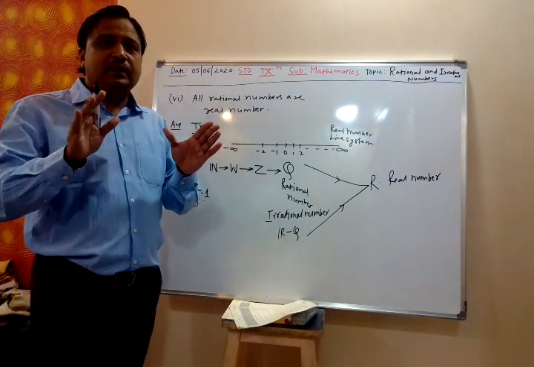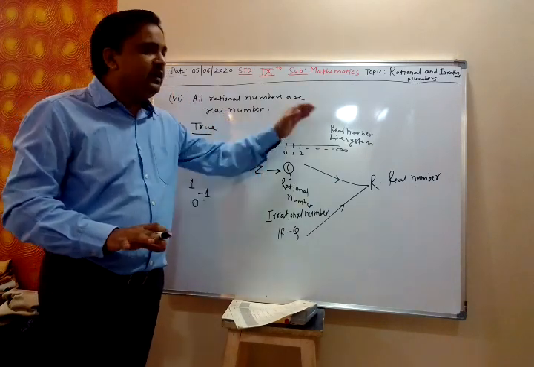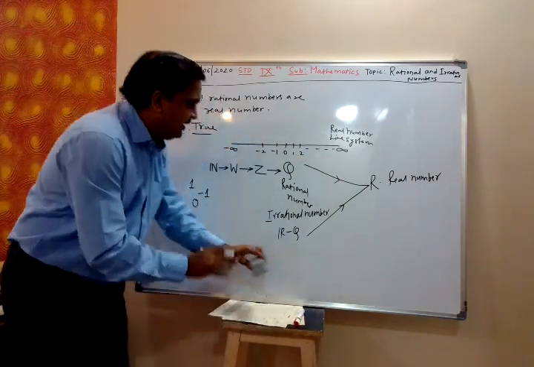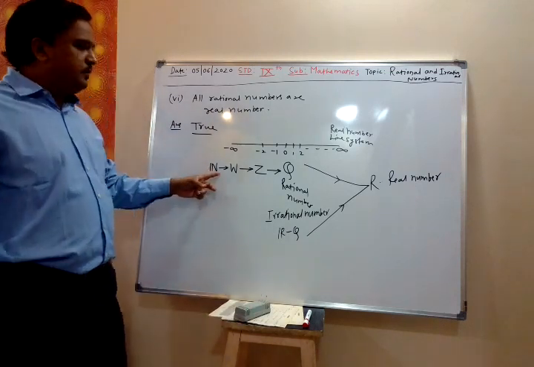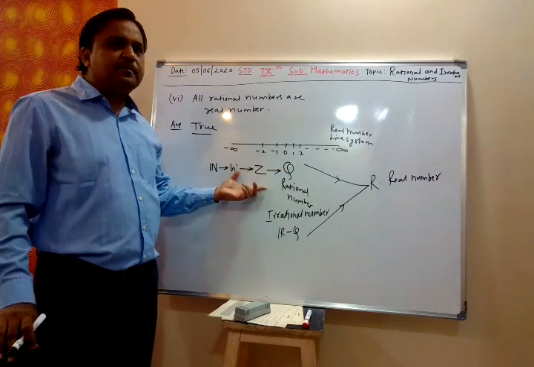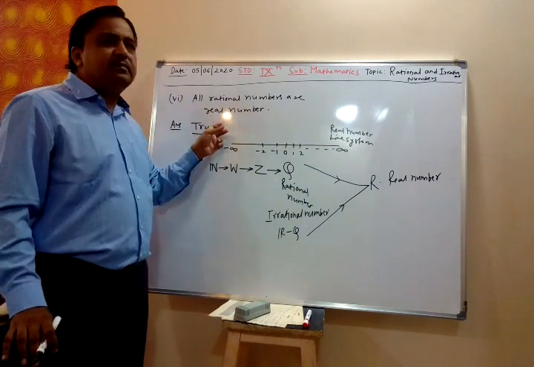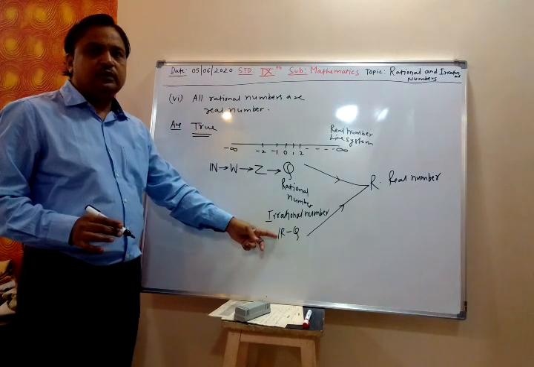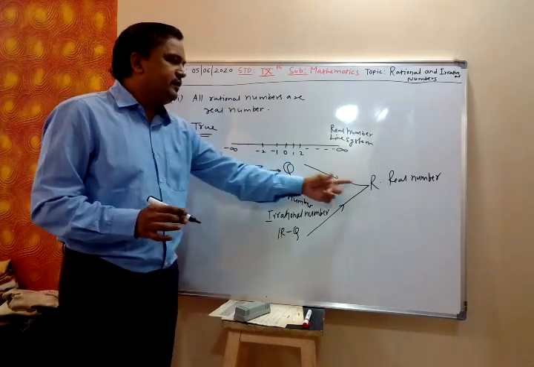So the entire number system is covered in the real number system. Whether it is a natural number, whole number, integer, rational or irrational, every number is contained in real numbers. So all rational numbers are real numbers. It is true.